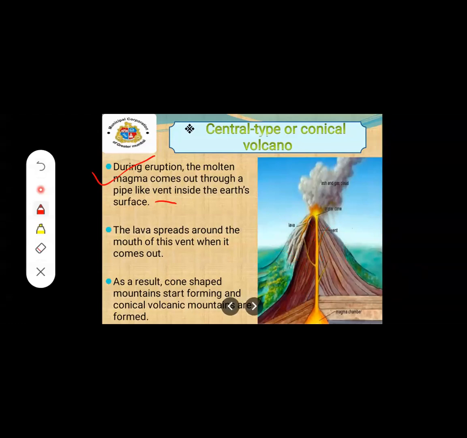See this pipe, which is in yellow color. It's like a vent inside the Earth's surface. When lava comes out through this vent or pipe, it is known as central type or conical volcano.